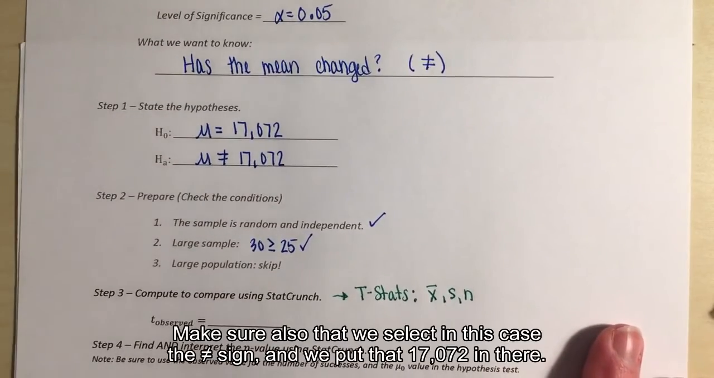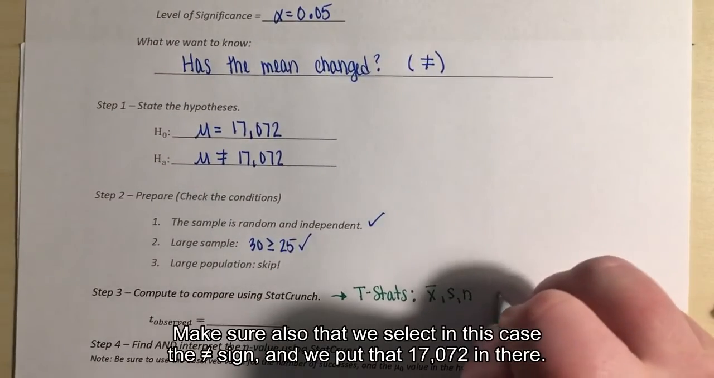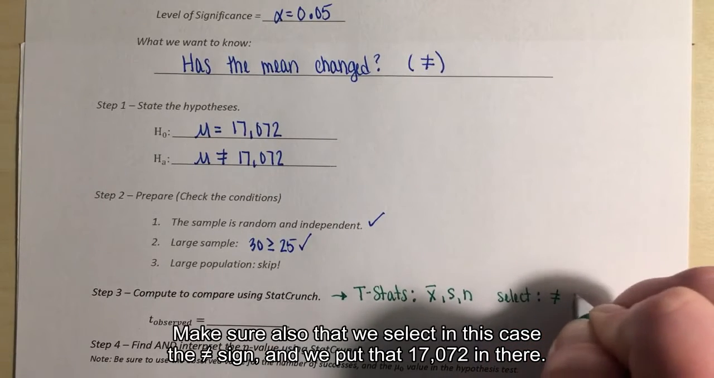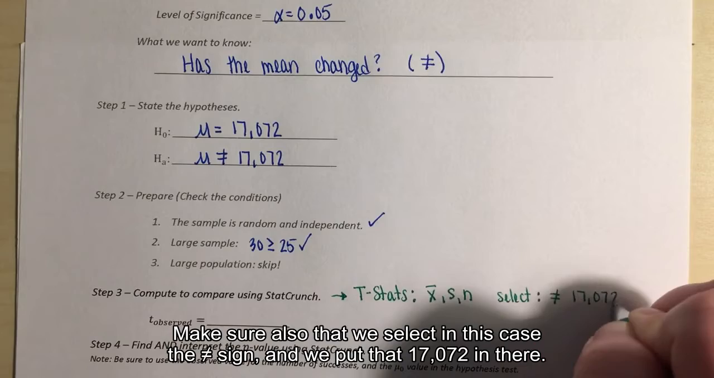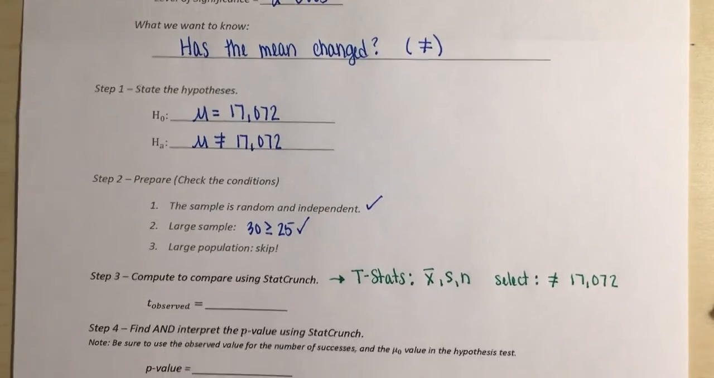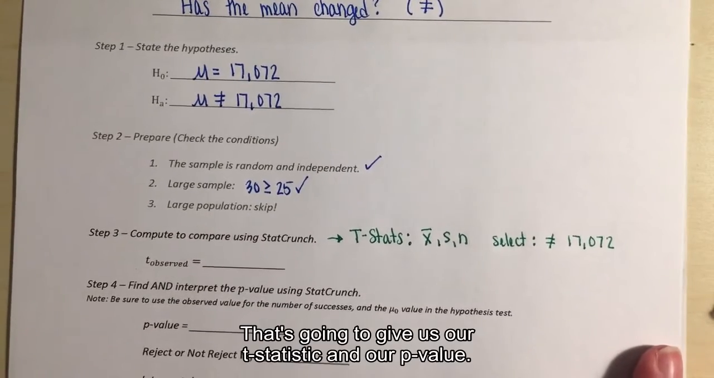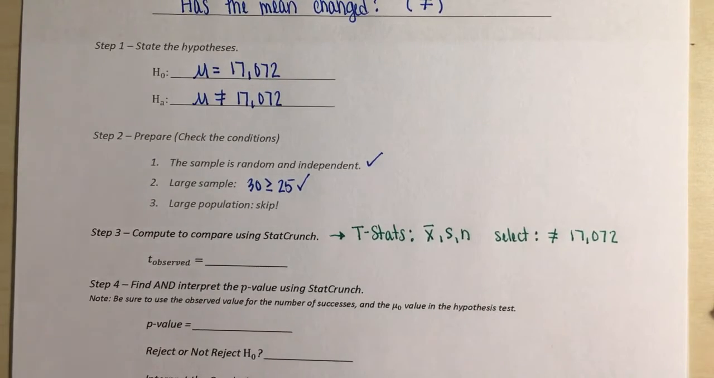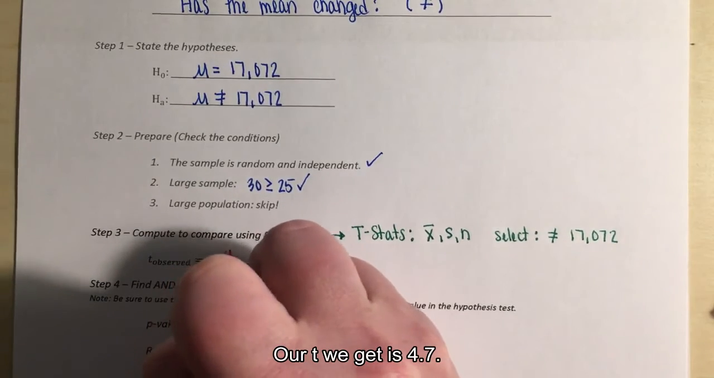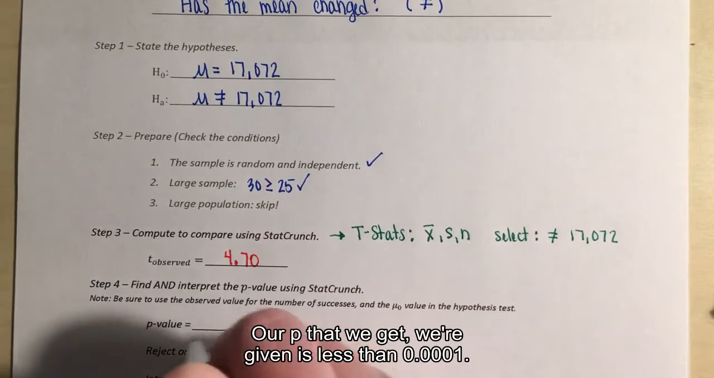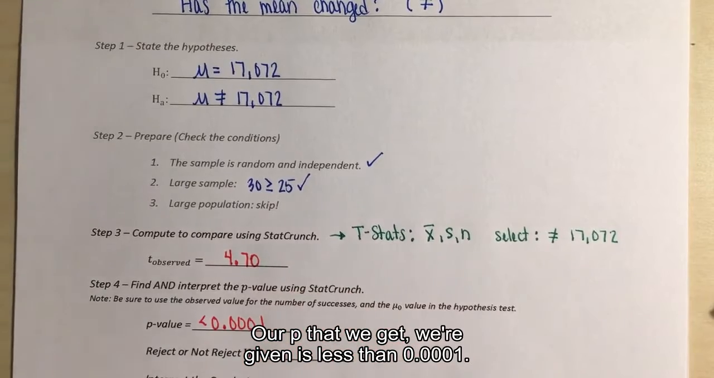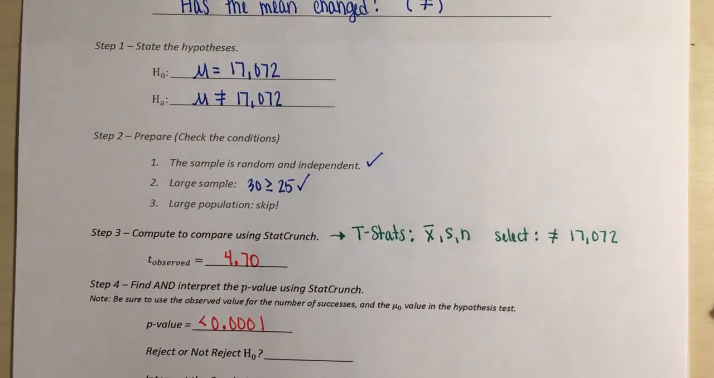Make sure also that we select, in this case, the not equal to sign, and we put that 17,072 in there. Right, that's going to give us our T statistic and our p-value. Our T we get is 4.70. Our P that we're given is less than 0.001.